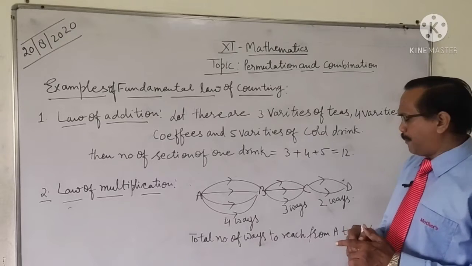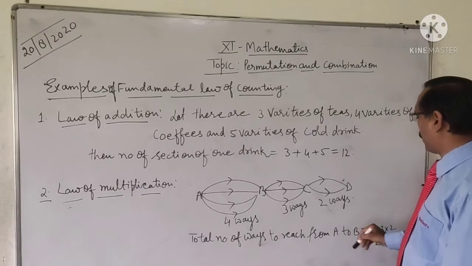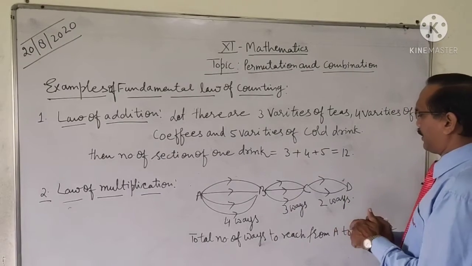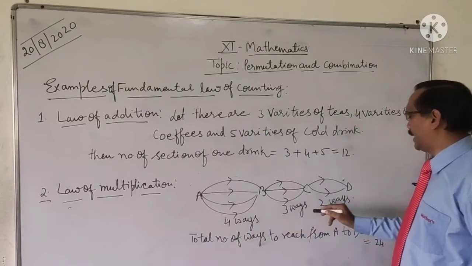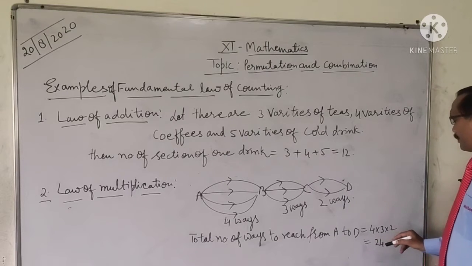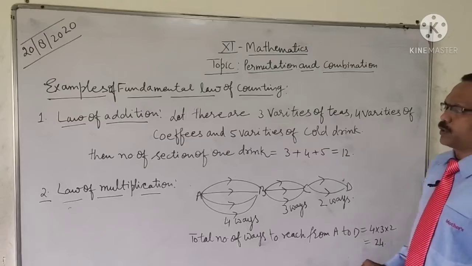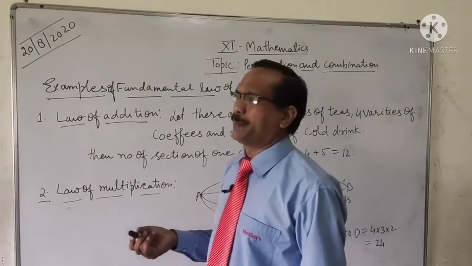Now the number of ways to reach from A to D will be 4 into 3 into 2, right? That is 4 threes are 12, 12 twos are 24. Right? The question is, why are we applying the law of multiplication?